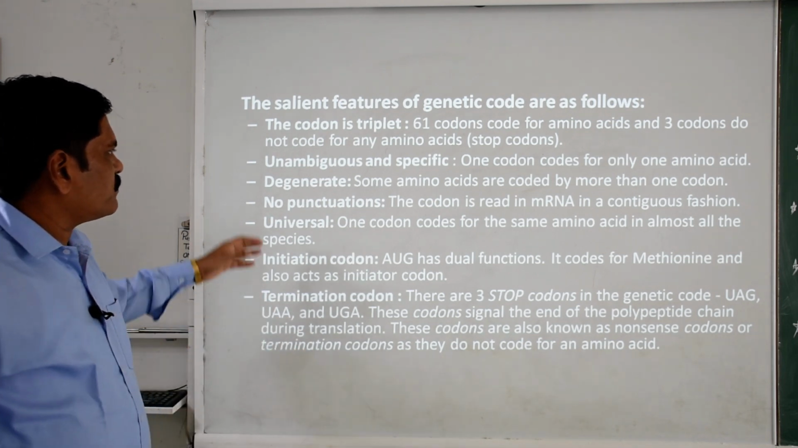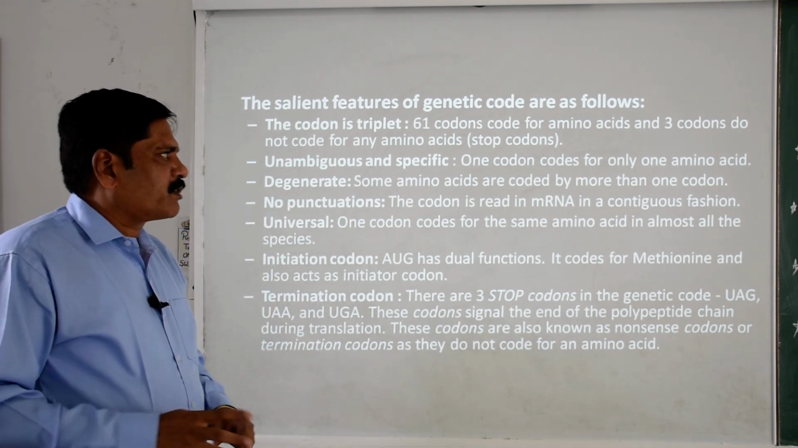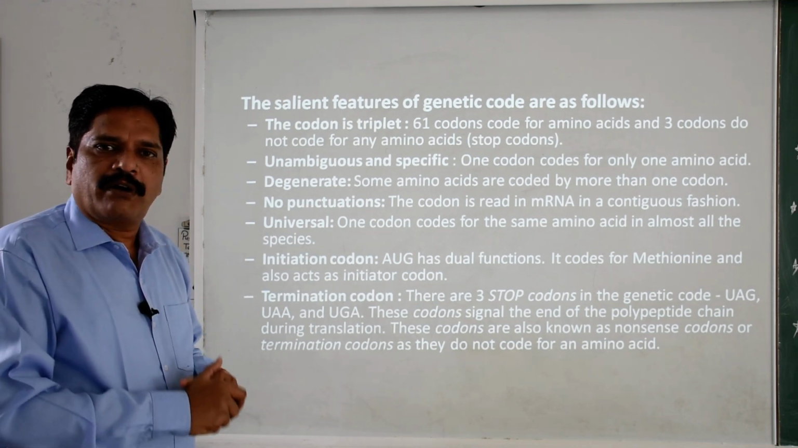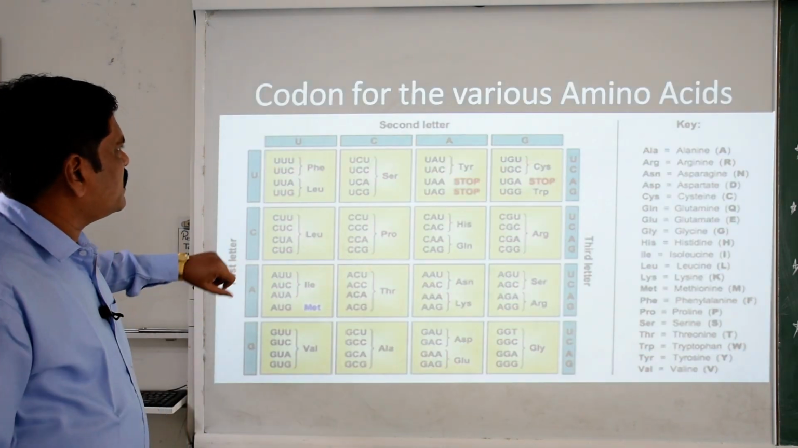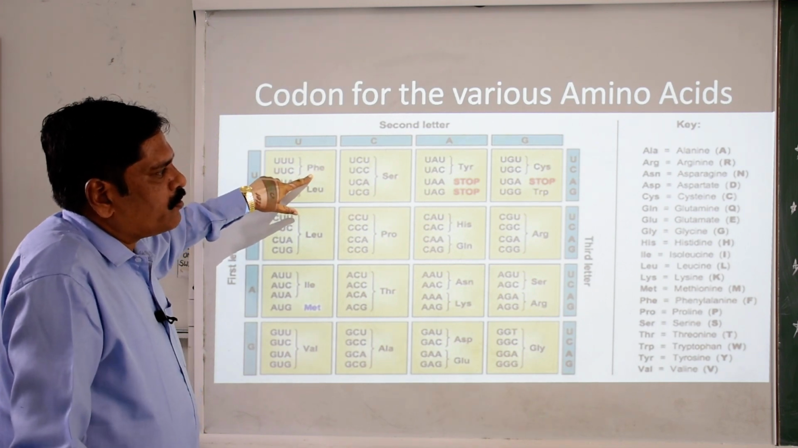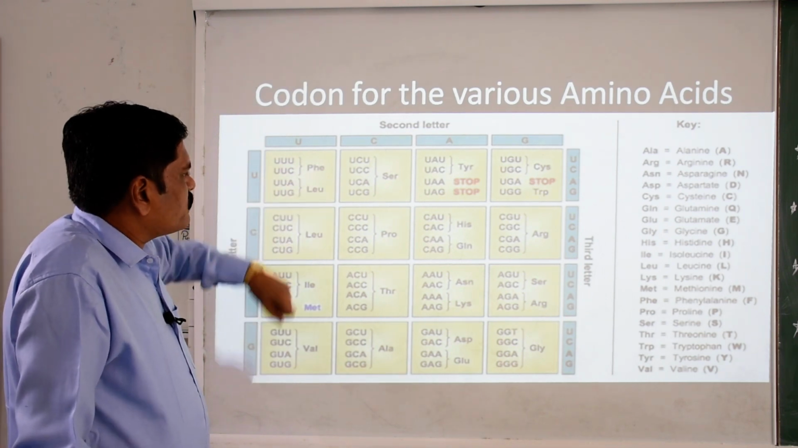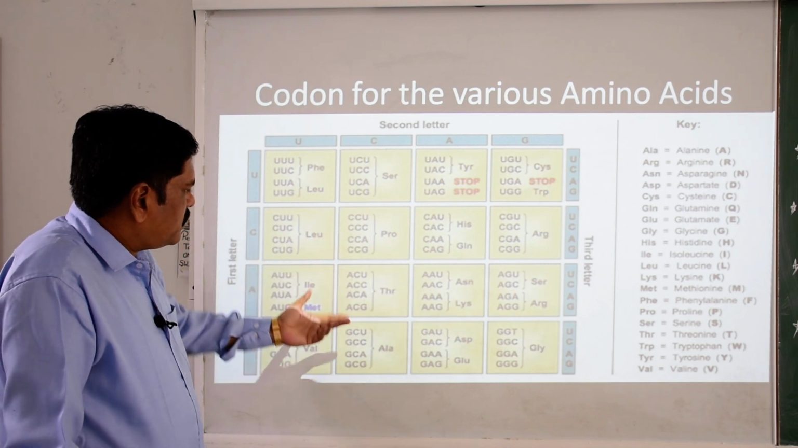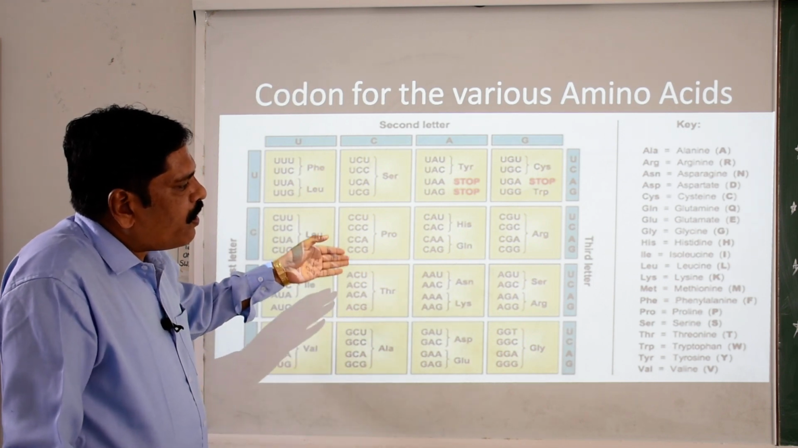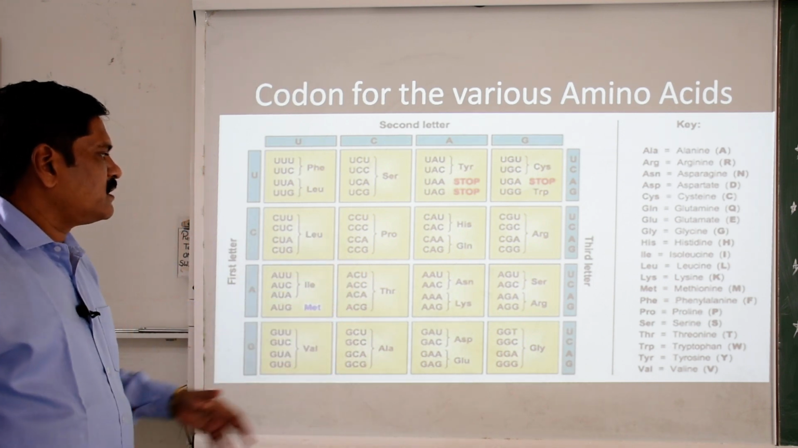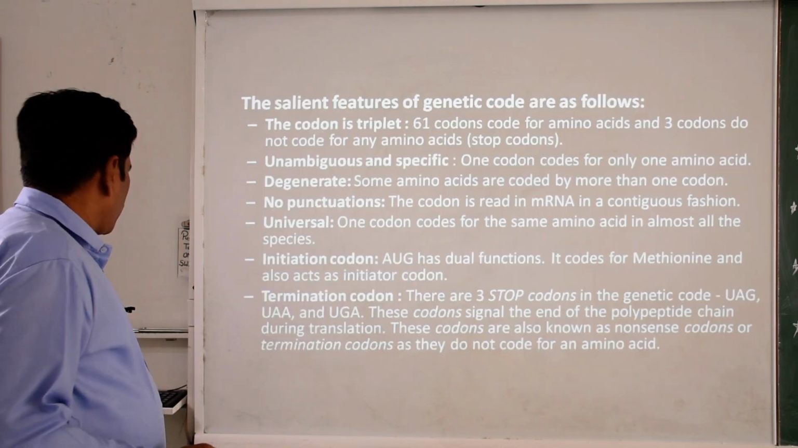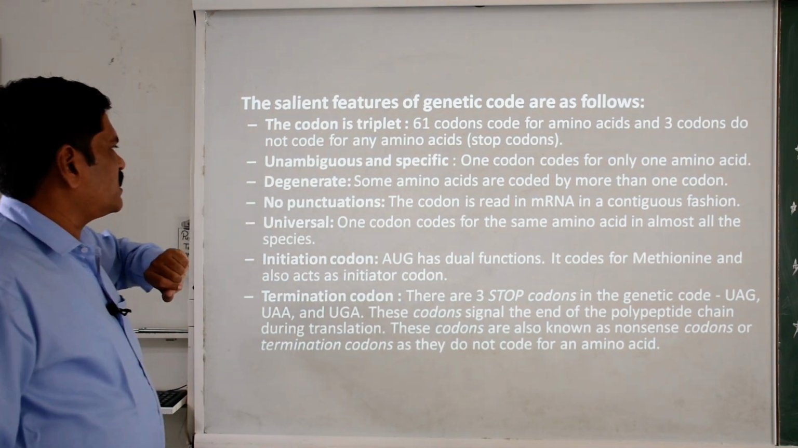So that's why we call this codon unambiguous, or specific in nature. Then it is degenerate in nature, because one amino acid can be coded by more than one codon. For example, UUU and UUC both code for phenylalanine. Clear? Similarly, ACU, ACC, ACA, ACG all code for the same amino acid. That means it can be coded by more than one codon. That's why this is called degenerate in nature.